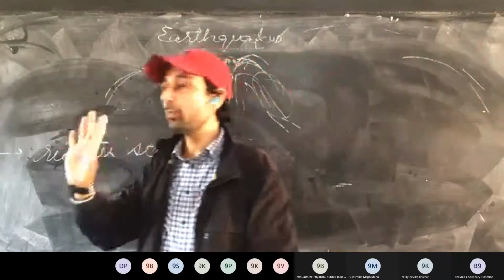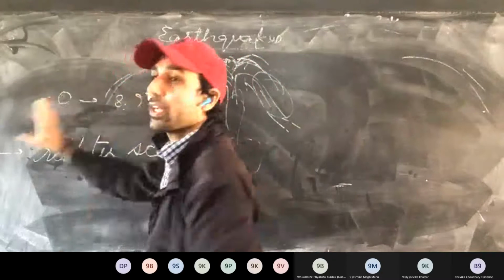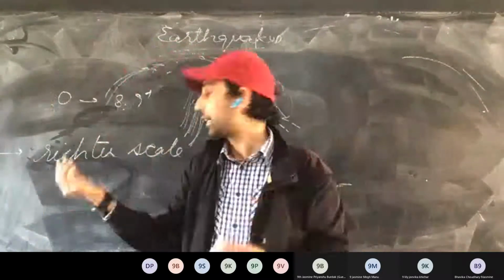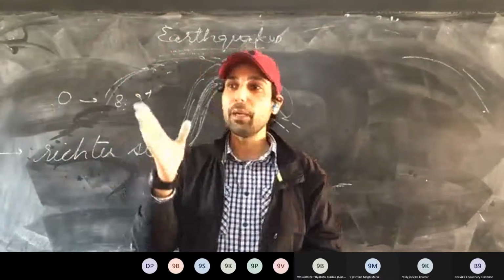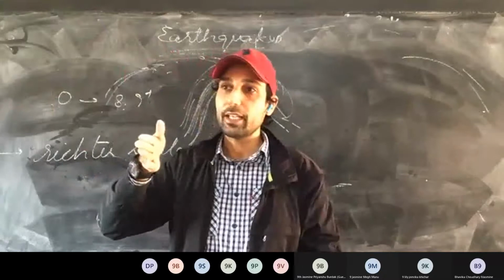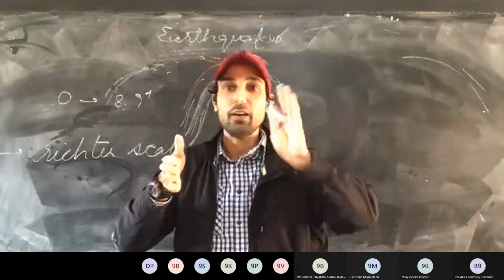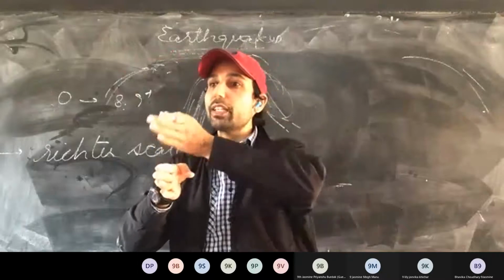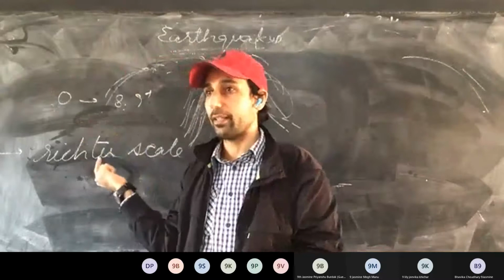For example, it is mainly 0 to 8.9 plus. It doesn't have any limits, no minimum, no maximum. It is mainly measured in logs. So for example, one earthquake is of severity 3 on the Richter scale, another is 4. We can say the earthquake with magnitude 4 is 10 times more severe than the earthquake with magnitude 3 on the Richter scale.